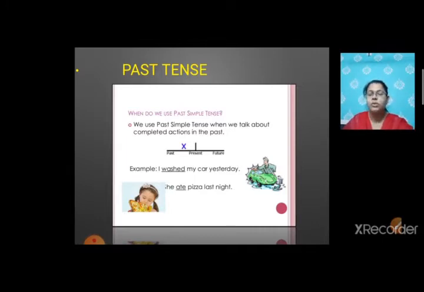You have to use the second form of the verb, that is past form of the verb. The base form of the verb is wash and we add ed along with it to form a past tense of the verb. So this is the second form of the verb, which is also known as past tense. She ate pizza last night. Ate, that is again a past tense because she ate that pizza last night. Eat is the present form and ate is the past form.